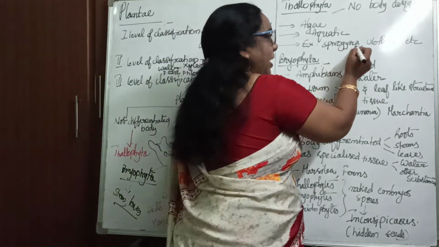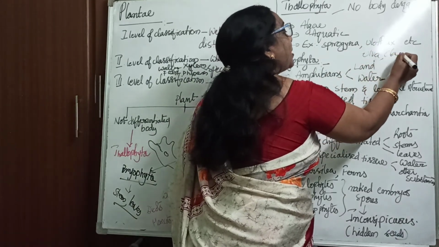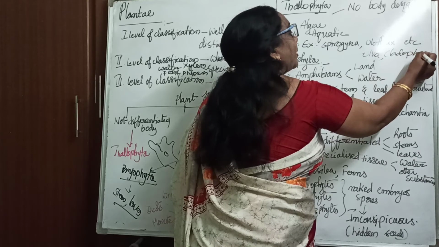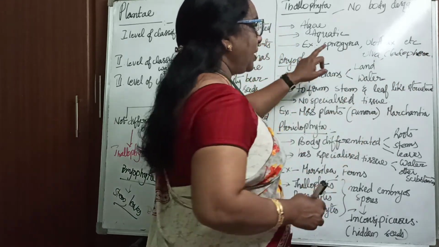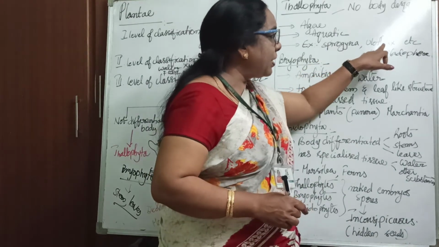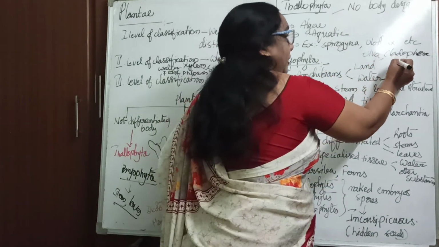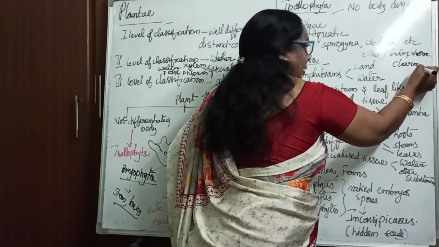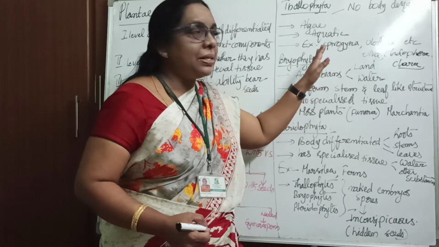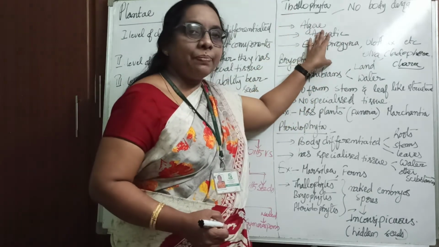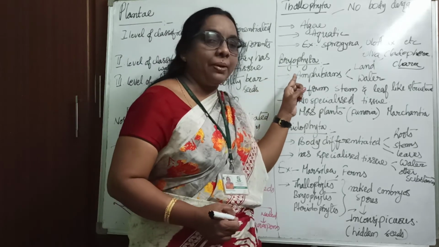One is Spirogyra, Ulothrix, Ulva, Cladophora, and Chara. Yes, Chara will also come under this particular group. Okay, these all six come under the thallophytes. Okay children, so the next group is Bryophyta.